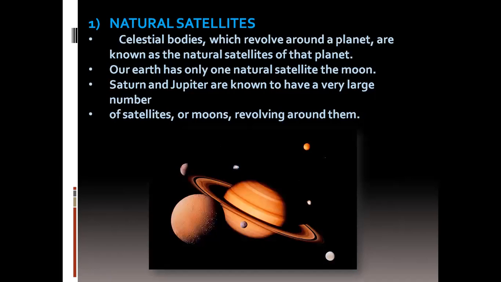Now let us discuss natural satellites. Celestial bodies which revolve around a planet are known as the natural satellites of that planet. Our Earth has only one natural satellite, the moon. So the moon is our natural satellite. And Saturn and Jupiter are known to have a very large number of satellites or moons revolving around them. You can see the picture, children.